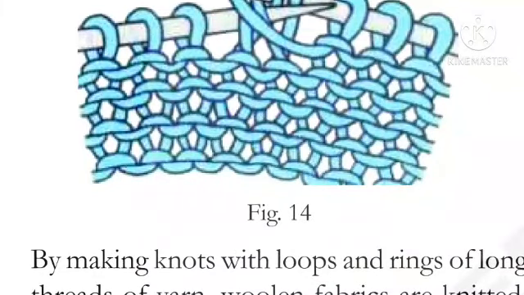Neelama, they are knitting woolen fabrics by using needles. Wool can be knit easily because it has a natural bend or crimp in it. See, by making knots with loops and rings of long threads of yarn, woolen fabrics are knitted. In addition to the handmade process of knitting, hand looms and power looms are also used, on which woolen yarn is woven to fabric.